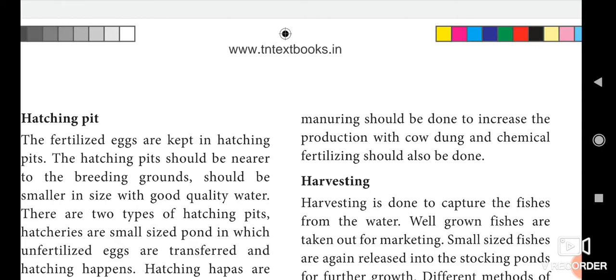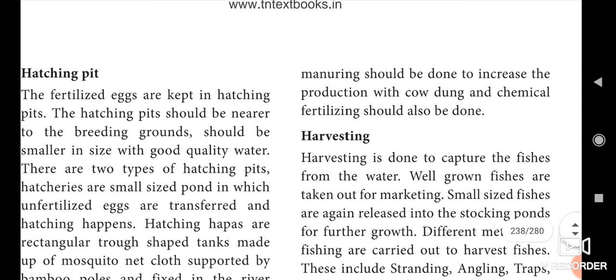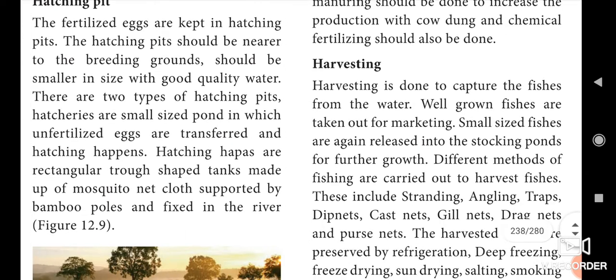Okay, now it is ready to harvest. So harvesting is done to capture the fishes from the river. Well grown fishes are taken out for marketing. Small sized fishes are again released into the stocking pond. Okay, the well matured fishes are ready for marketing. Okay, the small fishes are again put into the stocking pond for further growth.